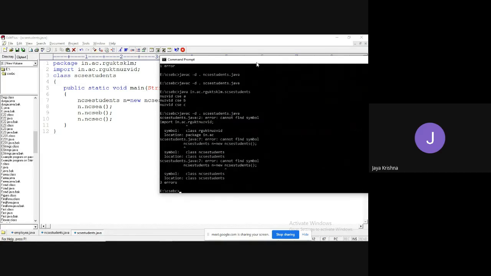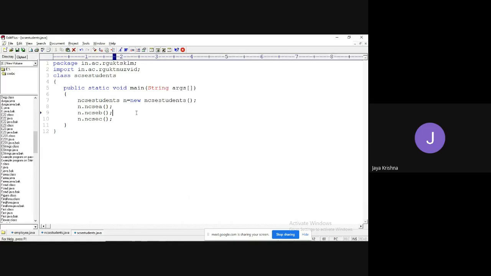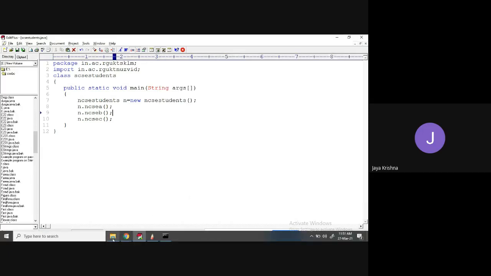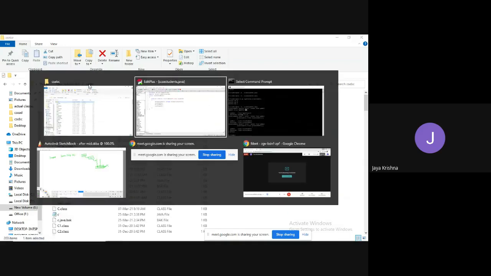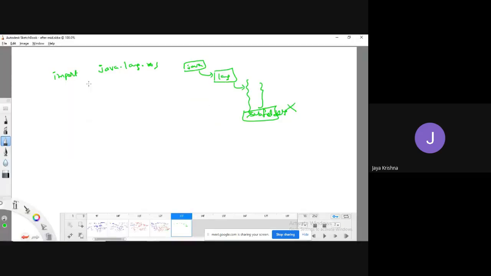Yes. What happened? Error: cannot find the symbol in dot ac dot rgukt newsfeed. See, the thing is, I made a blunder. How? See, I will explain.